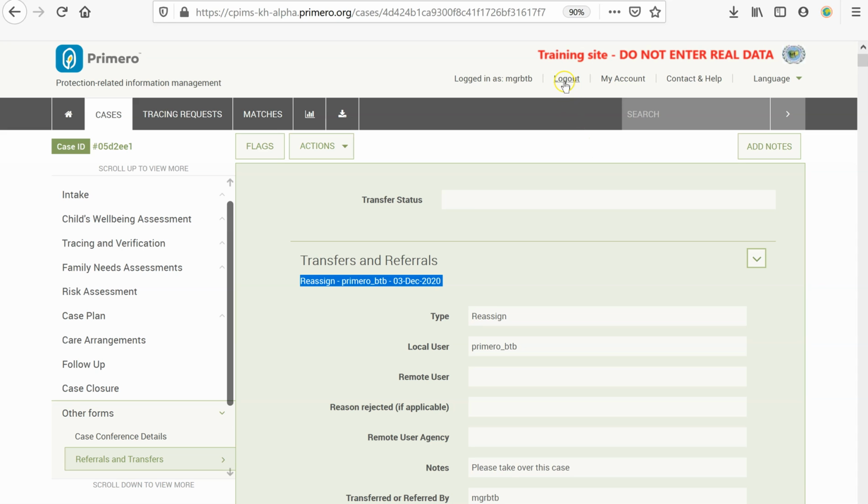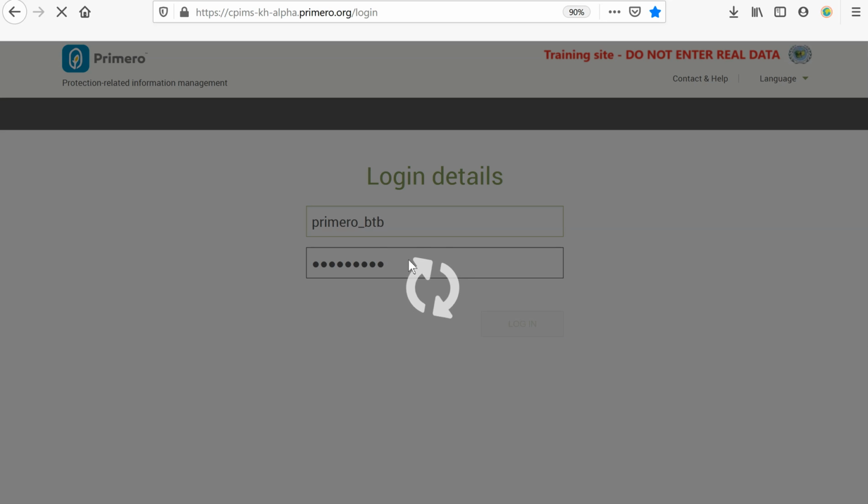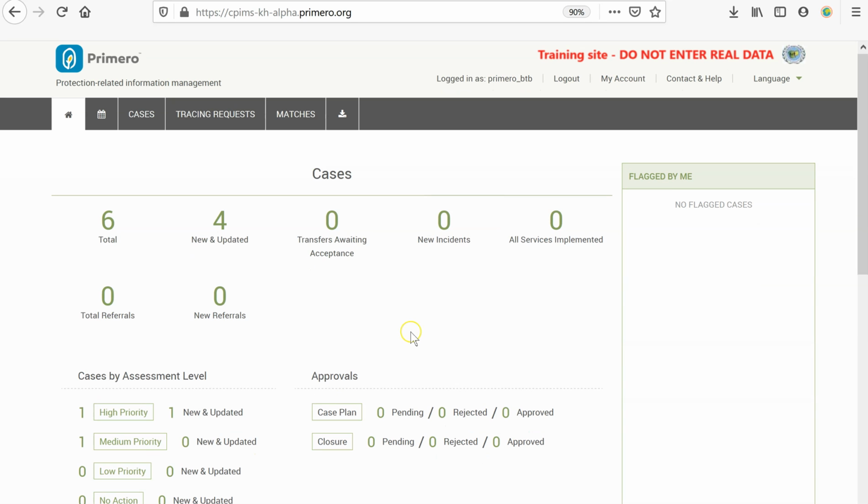Okay, so I will log out and log in again as case worker for us to see how the case worker sees a referral from OSCaR. So this is the case worker's dashboard, and you will notice that there's some new and updated cases.